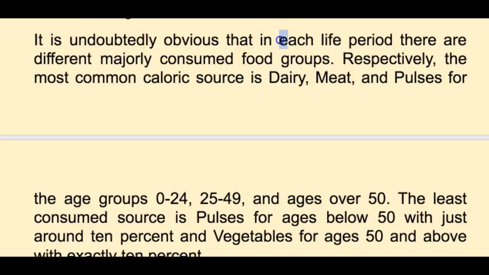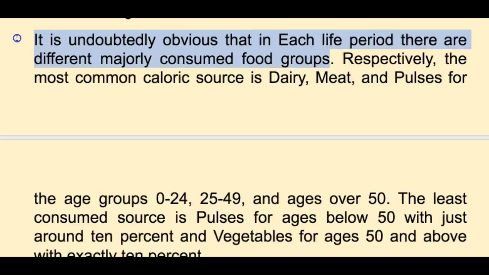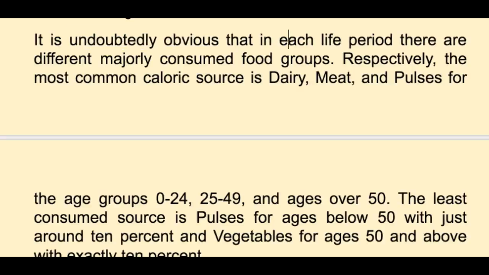So, here, each life period, there are a different. Okay, so we don't need sentences like that where it's obvious or it's undoubtedly, okay? That's more for your Task 2. If you're adding information, which you have here, you're saying it's undoubtedly obvious, you're clearly adding information, which you're not supposed to be doing. It's objective, yeah? So start here would be better.